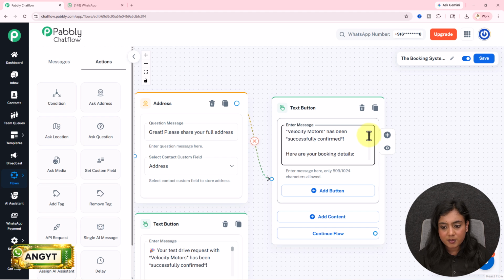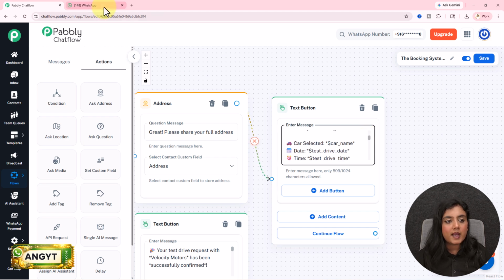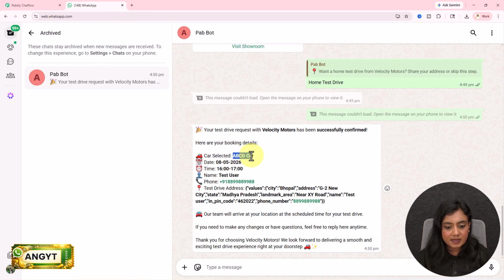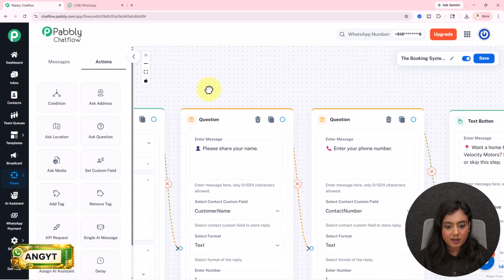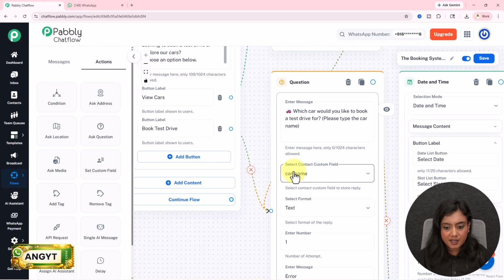So this is how the message will be framed. Now you might wonder, how did I add the details like the name, date, slot, over here the name of the person, phone number and the entire address in this message? For that, simply what I've done is in front of the contact custom field name, I've created a contact custom field over here in the name of car name. You can see for this question I've created it in the name of car name.